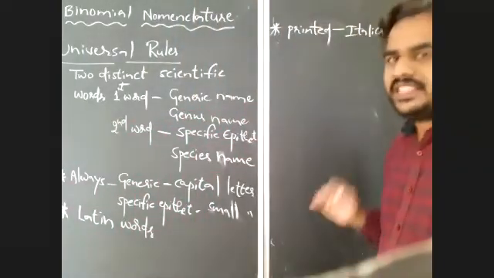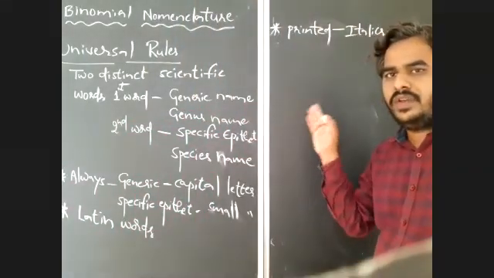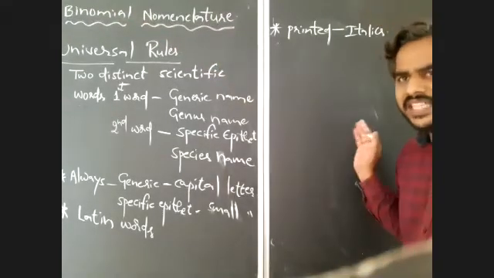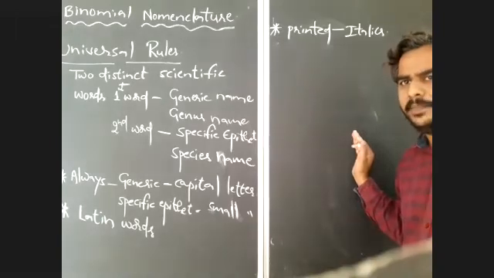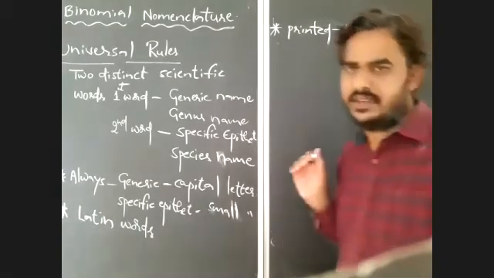So when the scientific names are printed, which font must we use? Italics. The scientific name should be printed only in italics font.